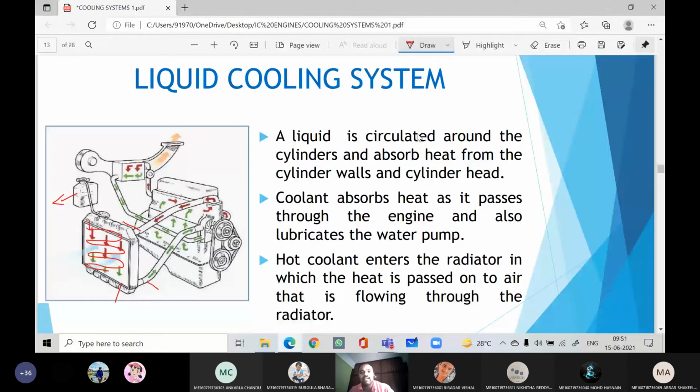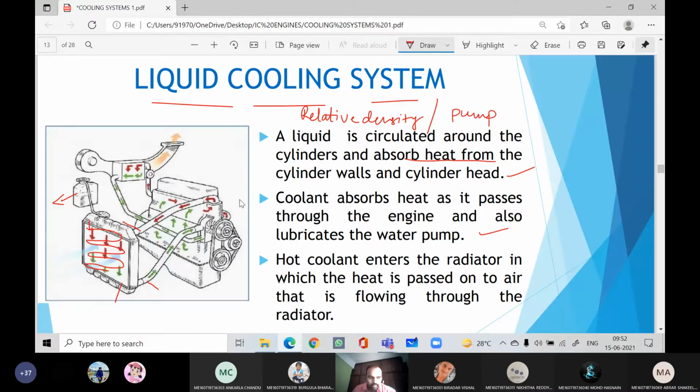Now, this liquid is circulated around the cylinders and absorbs the heat from the cylinder walls and cylinder head. This coolant absorbs the heat as it passes through the engine and also lubricates the water pump. In some cases of this liquid cooling system, they will work due to the relative density, meaning due to the difference of density. In some systems we use pumps to pump the coolant.